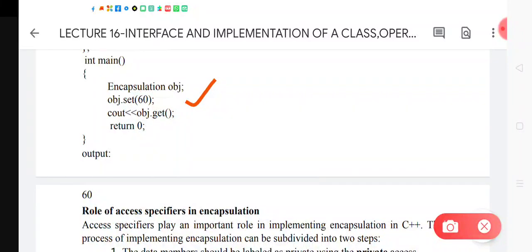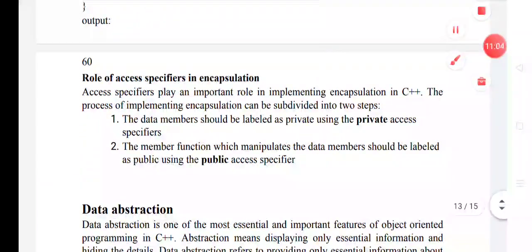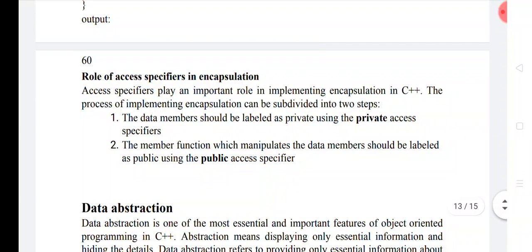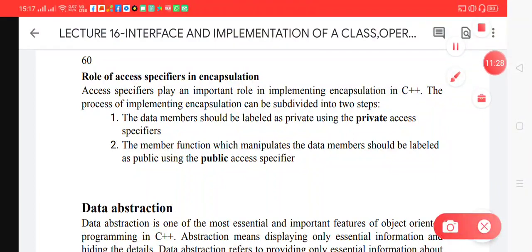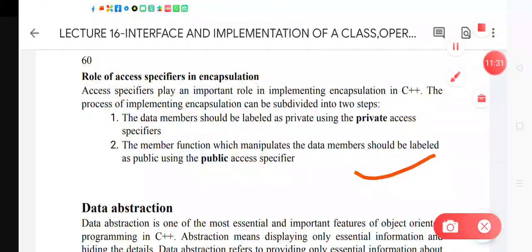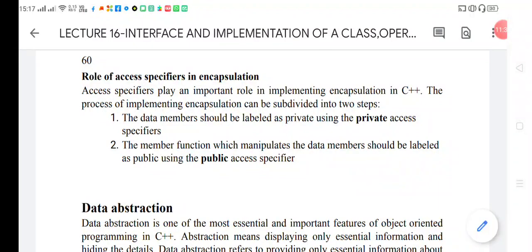So data members cannot be accessed completely outside the class, because they are declared as private data members. So here the role of access specifiers is very important. The data members should be labeled as private using the private access specifier, because the main focus of object oriented programming is to secure the data. So we should not allow data to be directly accessed outside the class. Hence we write those data members inside the private section. And the member functions which manipulate the data should be labeled as public using the public access specifier.